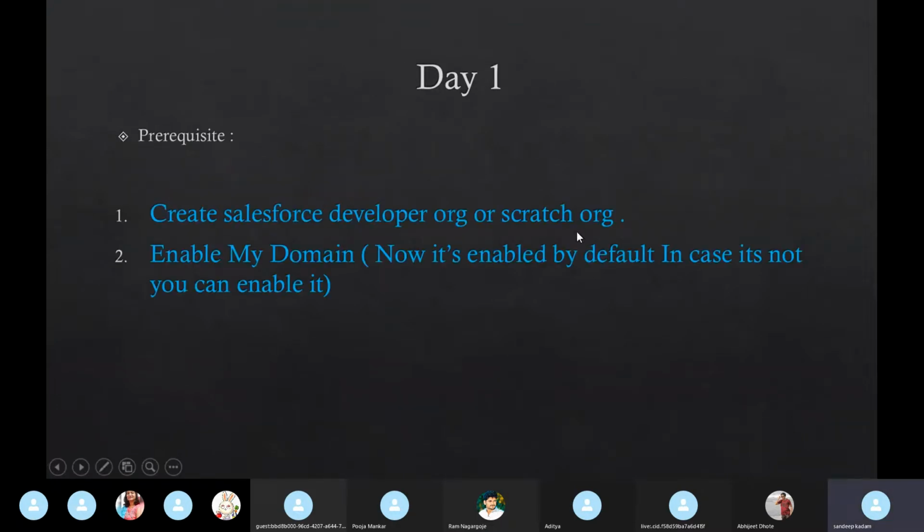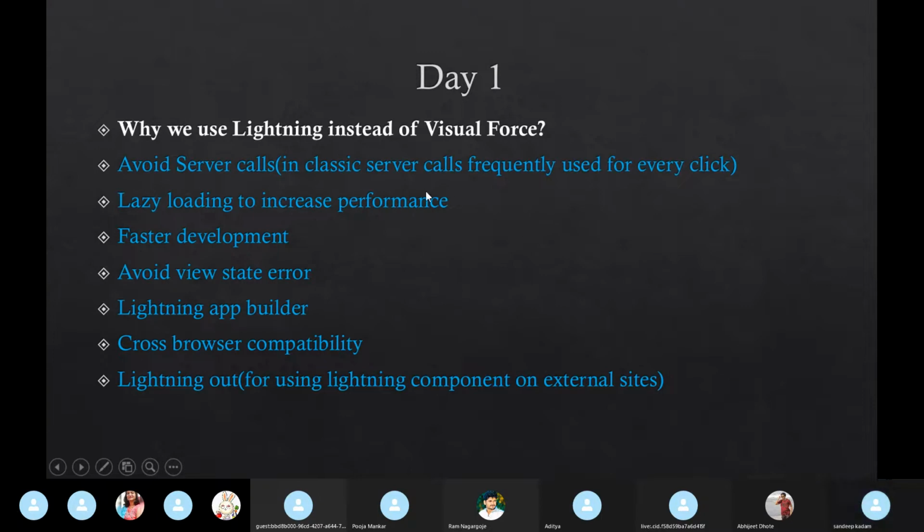Okay. So from tomorrow, we are going to see this, my domain also explained. Tomorrow we are going to start with the actual in-depth concepts about Lightning. This is just a basic demo session. From tomorrow we are going in-depth. I have separated out, day wise, which topic we are going to cover on which day.